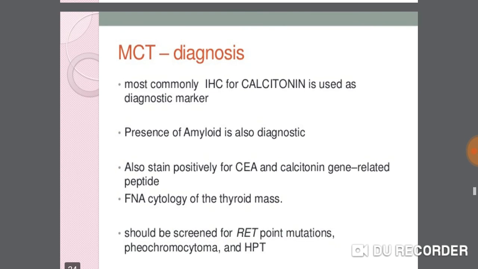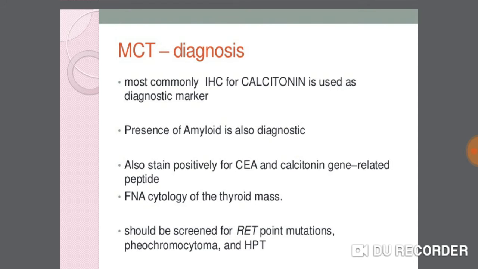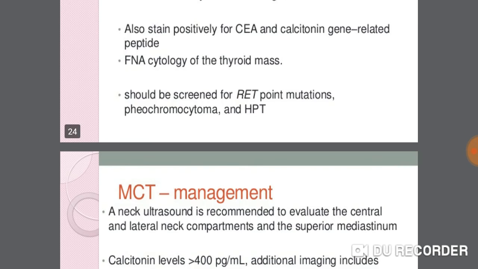MTC diagnosis: most commonly, IHC for calcitonin is used as a diagnostic marker. Presence of amyloid is also diagnostic. The tumor also stains positively for CEA and calcitonin gene related peptide. FNA cytology of the thyroid mass should be done, and patients should be screened for RET point mutations, pheochromocytoma and HPT.